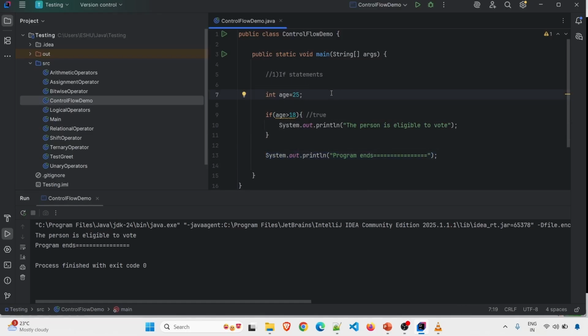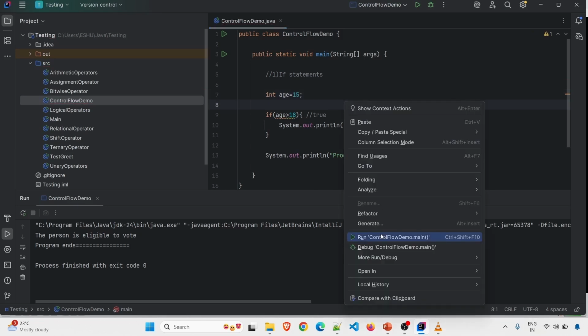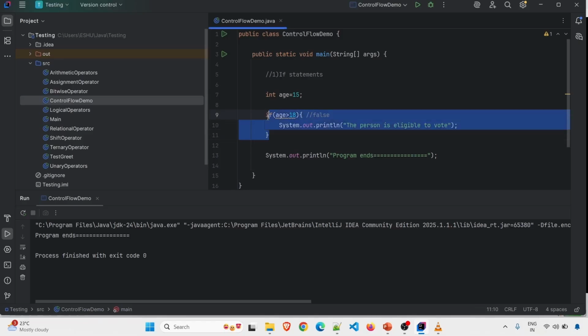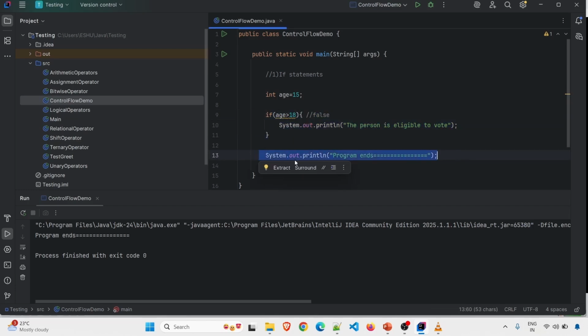What will happen if I make this age 15? Now, if we see, this condition will become false. Age greater than 18? No, age is 15, so it will become false. Now, if this is false, the if block will not be executed. The code outside the block will be executed. So if we run this code, yeah, program has ended. It did not print whether the person is eligible to vote or not, because this condition is not satisfied, so this code block will not execute. It will execute anything outside this block and the program will end.